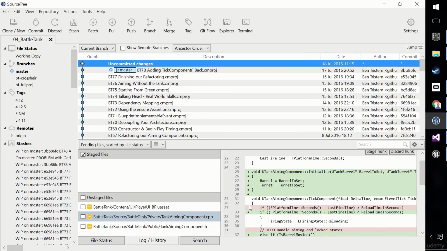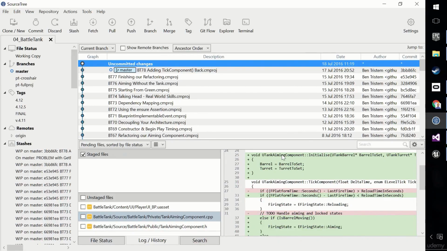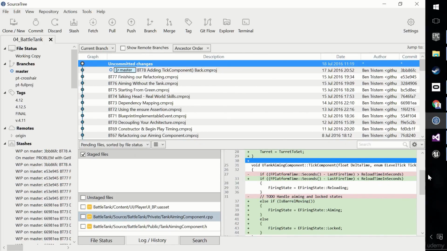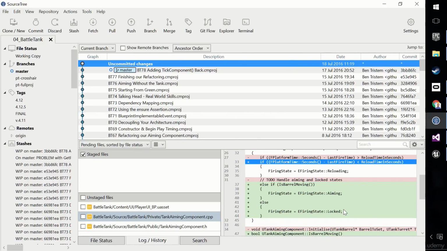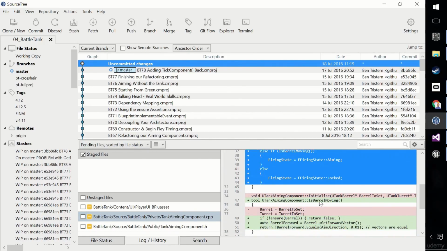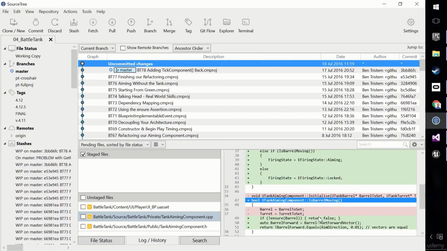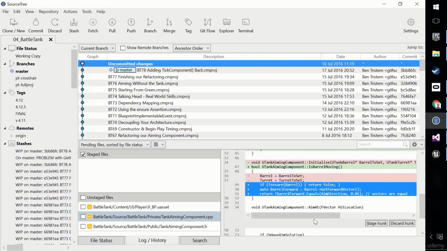So what has happened in this video? It's wrong. We haven't moved the initialize. That's just source control getting confused about the changes. We have switched the chevron round, the comparison round in this F platform time. We've written this code here to do with the barrel moving states. And then, of course, we've written the entire is barrel moving method, which was these 3 lines there. The header component change, the header file changes are just the required things to make all that work.